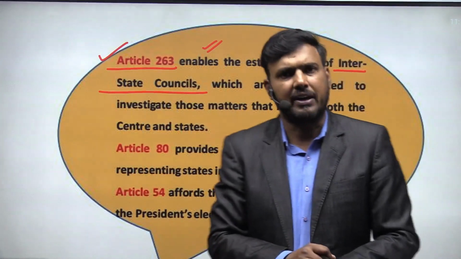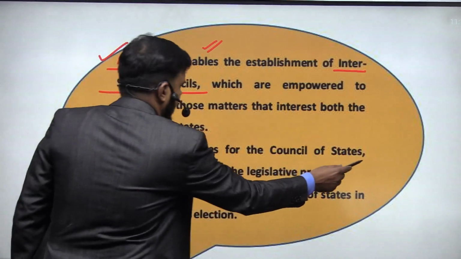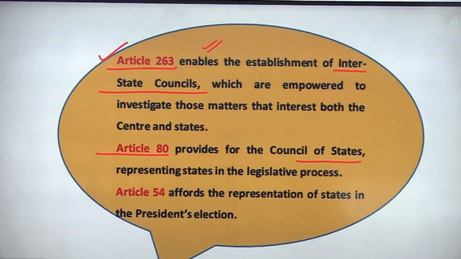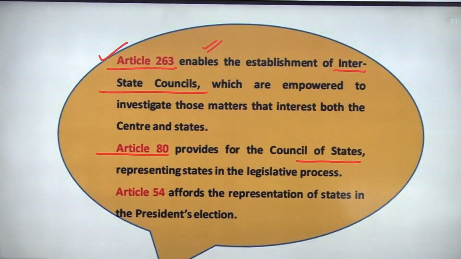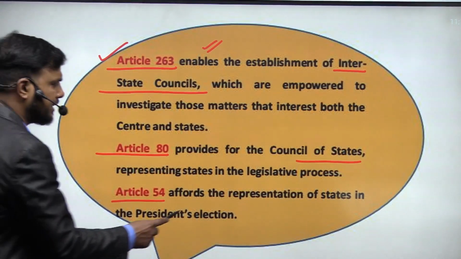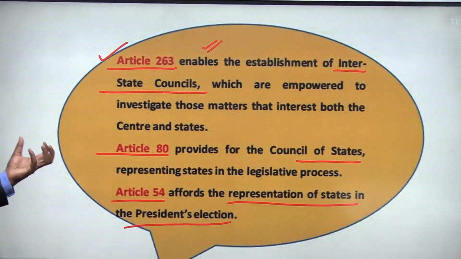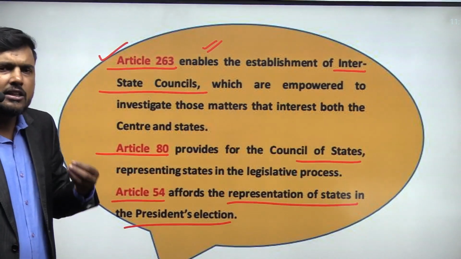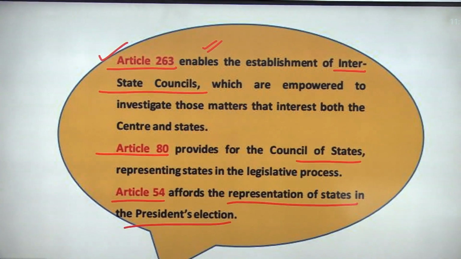So this is a classical example, or evidence you will say, that yes, the Indian Constitution has an inbuilt mechanism of cooperative federalism. Again, Article 80 speaks about the Council of States. In the Council of States, the states are going to be the representatives. Again, a key area where you can sense that cooperative federalism is inbuilt. Article 54 talks about the representation of the states in the presidential elections. So in that election, the representation of the states is also inherent. Again, it gives us an example of cooperative federalism.